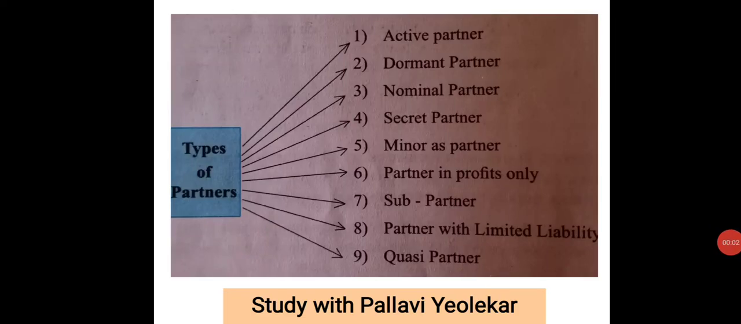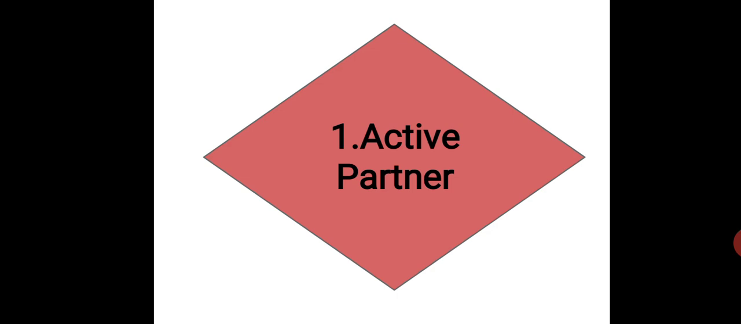Hello friends, today we are going to study about the different types of partners. Already we have seen what is meant by partnership firm, what are the merits of partnership firm, what are the demerits of partnership firm. Now we will see what are the types of partner. The very first type is active partner.